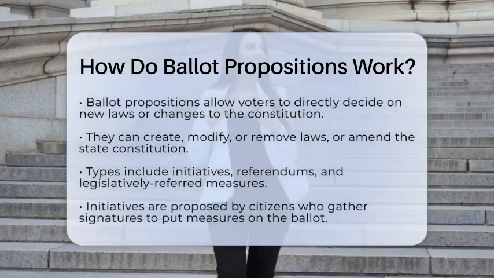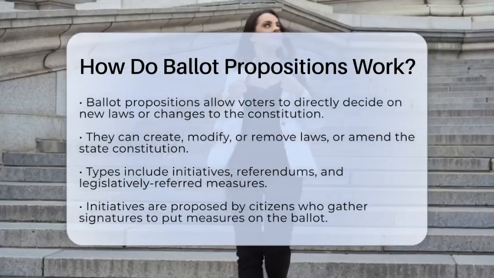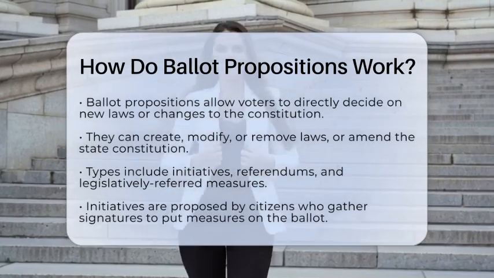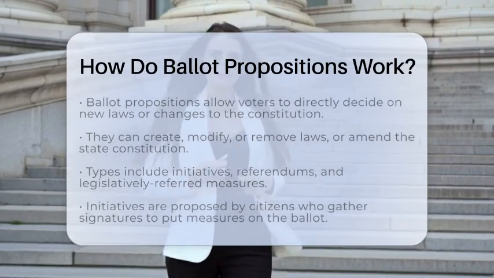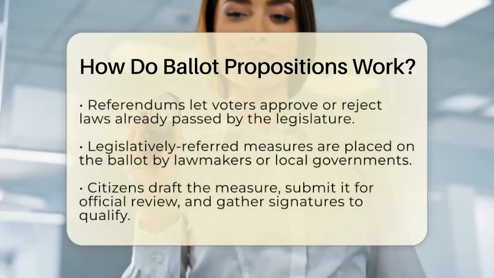The first is called initiatives. These are measures proposed by citizens who gather signatures to put their ideas on the ballot. Citizens can suggest new laws or amendments to the Constitution without needing approval from the legislature.